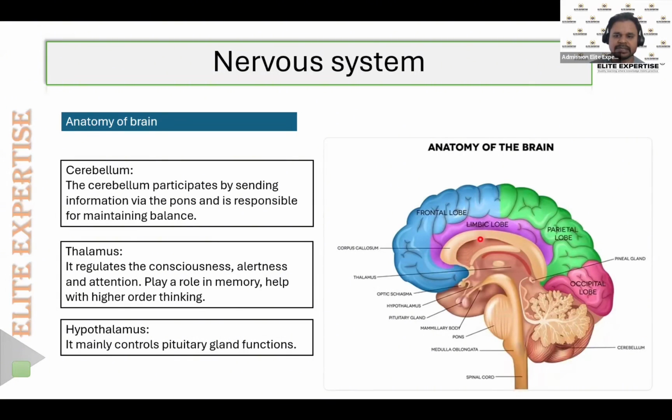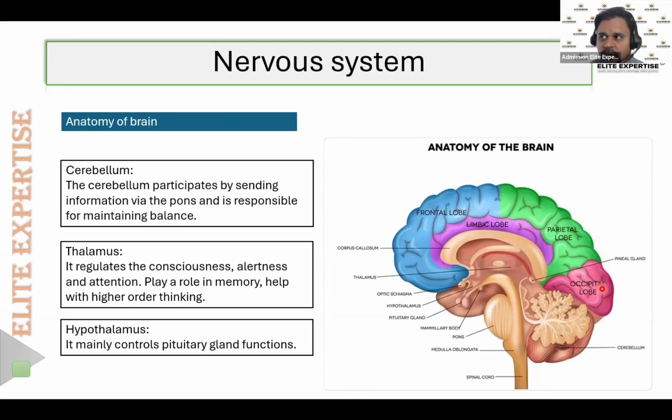So cerebrum, cerebellum, and medulla oblongata, or we can say it has the midbrain part, which consists of the pons, medulla, and so on. So these are the basic structural parts of the brain. The cerebral hemispheres we can further divide into lobes, like the frontal lobe, the bluish color, the greenish color is the parietal lobe, and the back one is the occipital lobe. So there will be different lobes in the cerebral hemispheres, which are not much important.